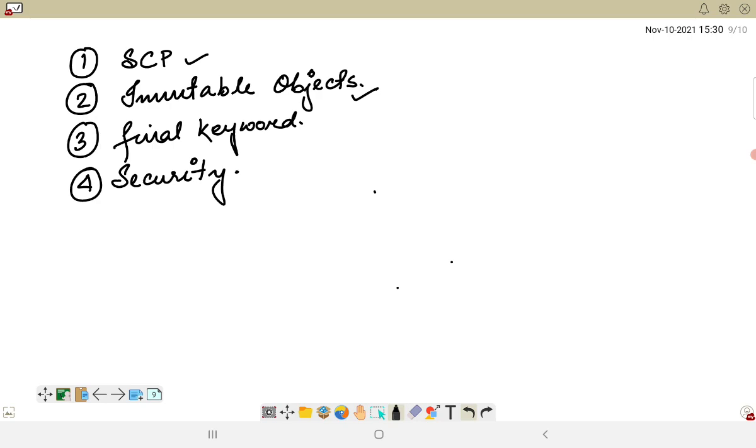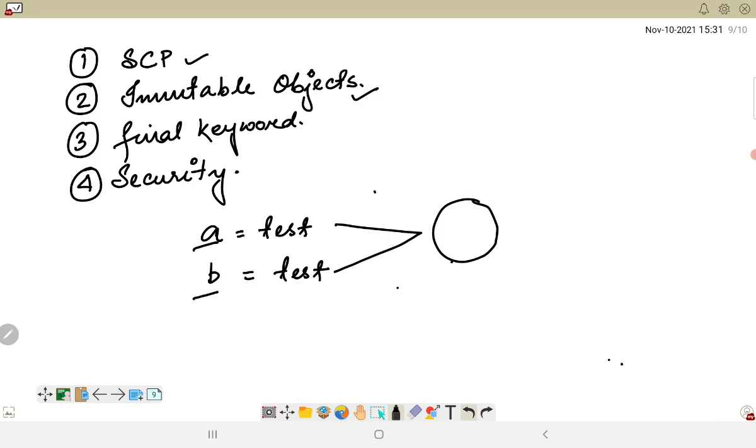What do we mean by optimizing the string objects? Suppose I have an object, test, and another object, b, which has the same value as test. We do not need two different objects for this. It will create just one object in the heap memory and the string constant pool, and both of them would be referenced using two different reference variables. So these two will point to the same object. So this memory management also becomes efficient, right?